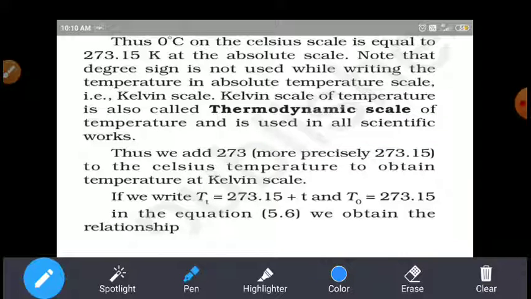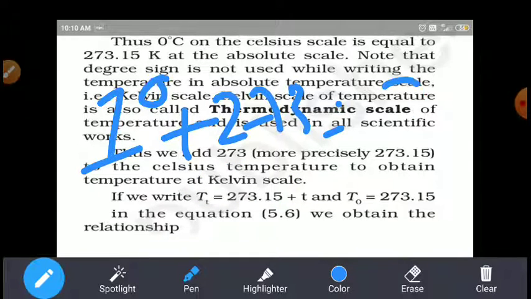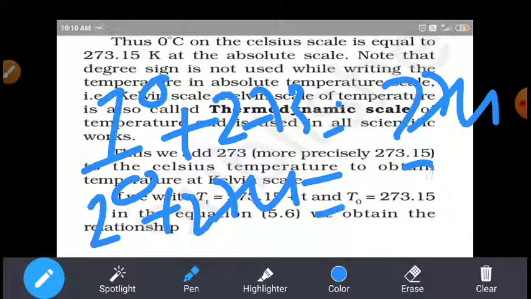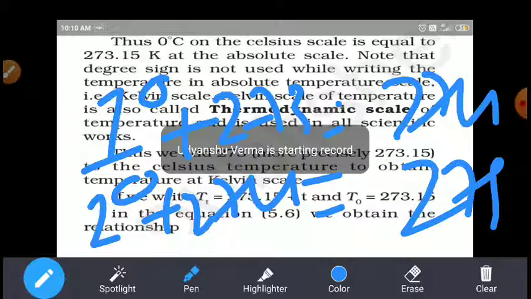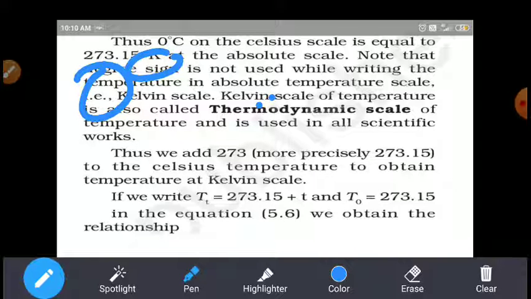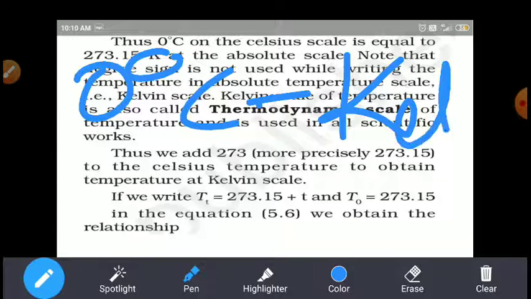So 273 Kelvin. Thus, add 273 to the Celsius temperature to obtain the Kelvin scale. Already we know that if we add 1 degree, it becomes 274. If you add 2 degrees Celsius, it becomes 275, like this. The Kelvin scale is very helpful to convert degrees Celsius to the Kelvin scale.